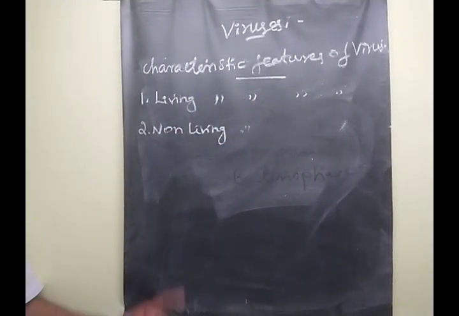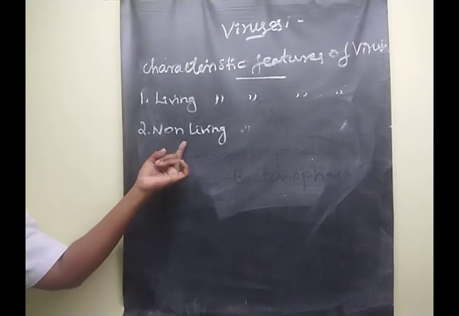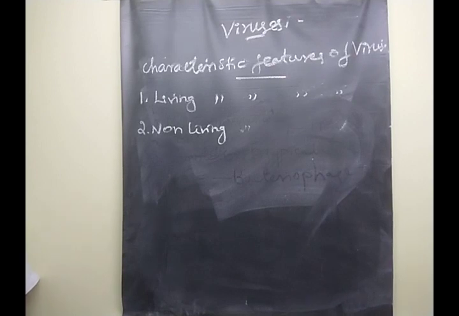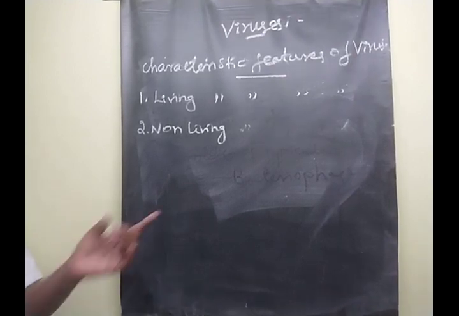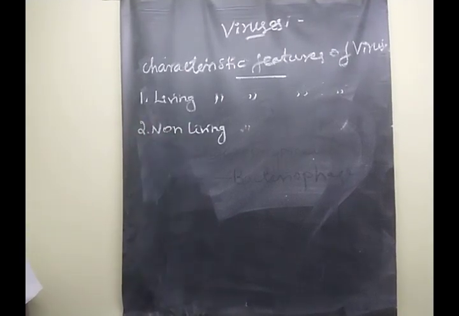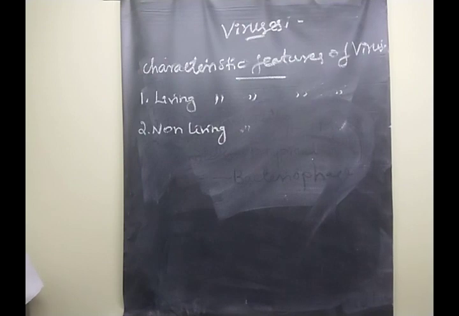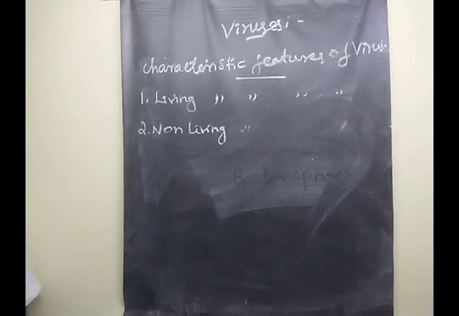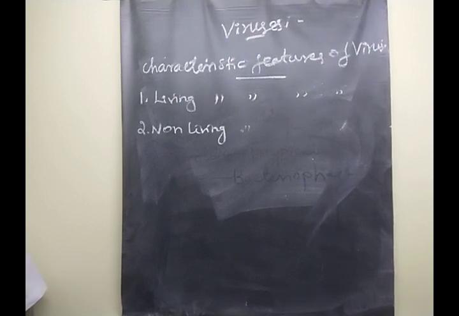Understood? Yes. Next we are moving to non-living characteristic features of virus. First point, the virus can be crystallized. The metabolic activities are absent.